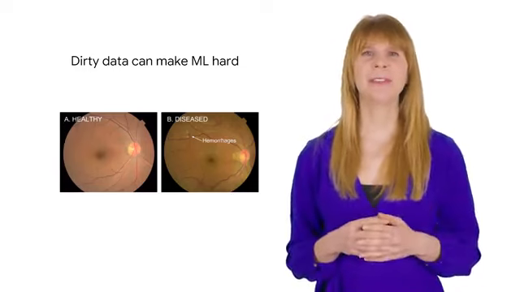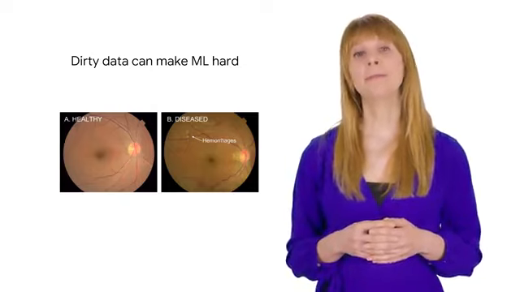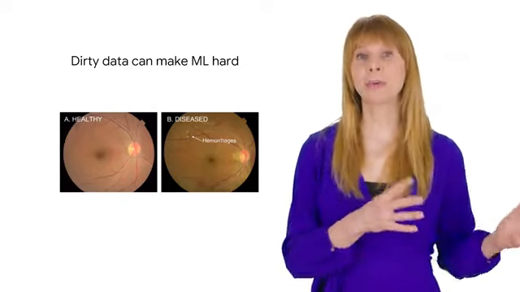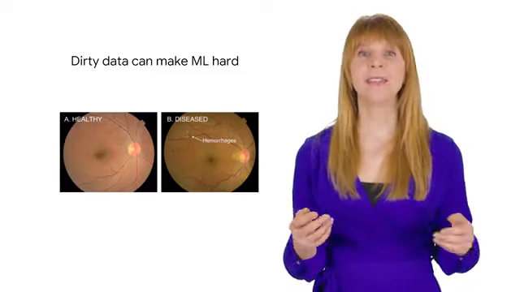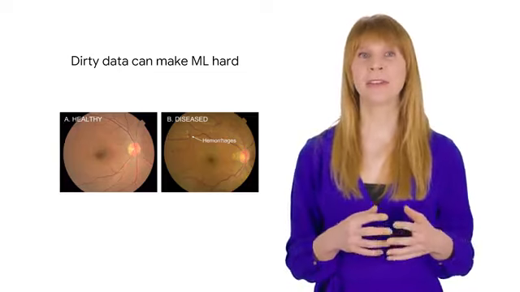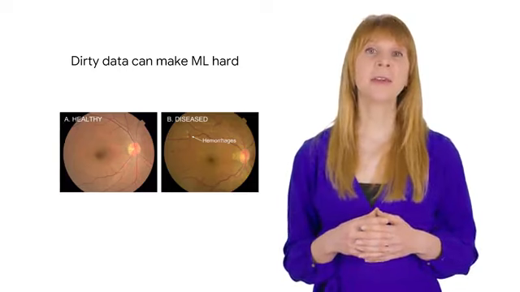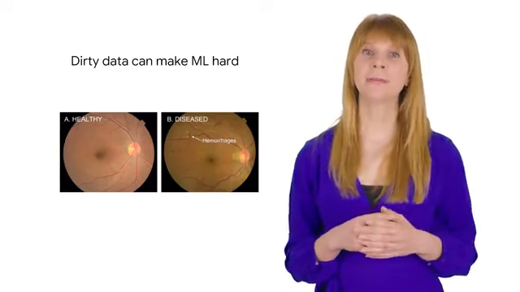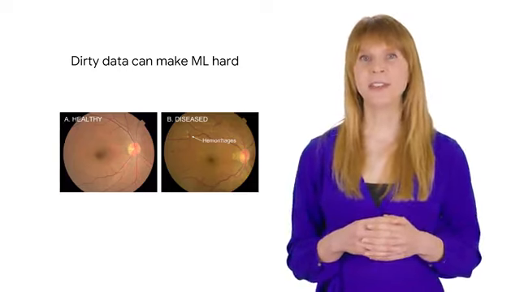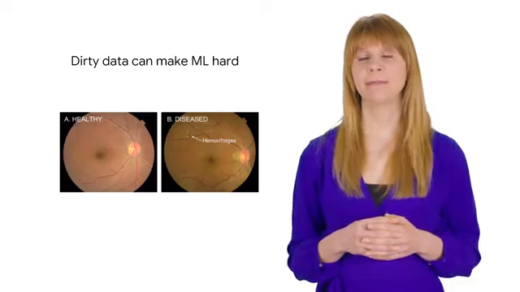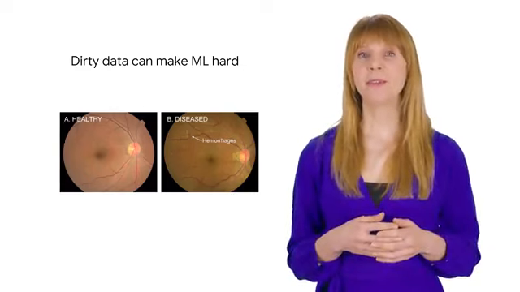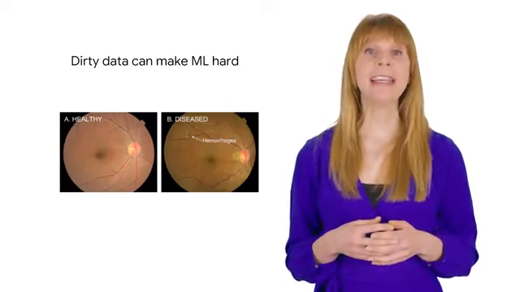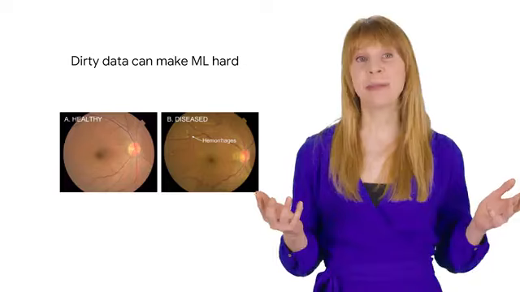Dirty data can make machine learning hard. The more wrong data you have, the more correct data you will need to provide to counterbalance so that the ML model doesn't learn the wrong thing. Dirty data could also happen because of human error. Maybe when sales data was entered, it was entered wrongly. Dirty data can happen because of software bugs. Maybe the transaction was recorded incorrectly every time the register ran out of paper.